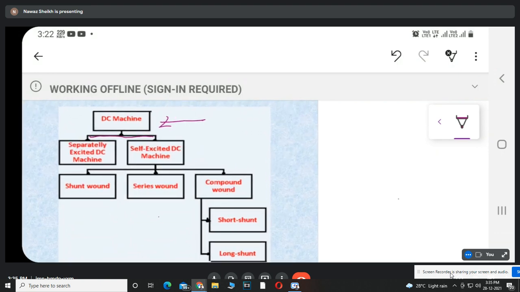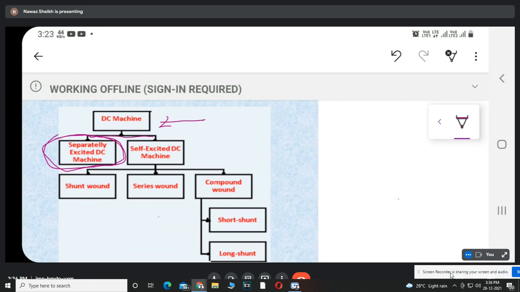Now, in separately excited DC machine means there is no electrical connection between field winding and armature winding. Both are separately excited from the separate DC source. So that machine is called as a separately excited DC machine.